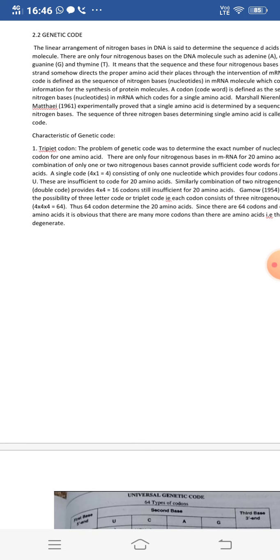Now there are 20 different amino acids, and for recognizing these 20 different types of amino acids, it will be done only by four nitrogenous bases which are present in the messenger RNA molecule.